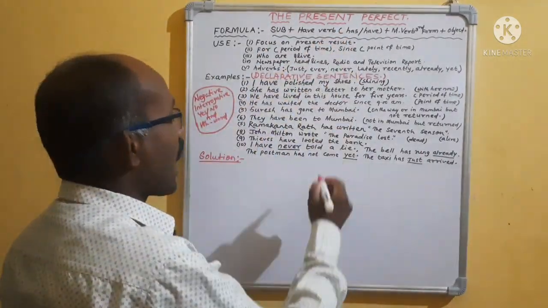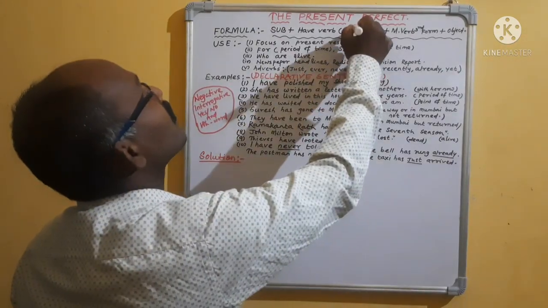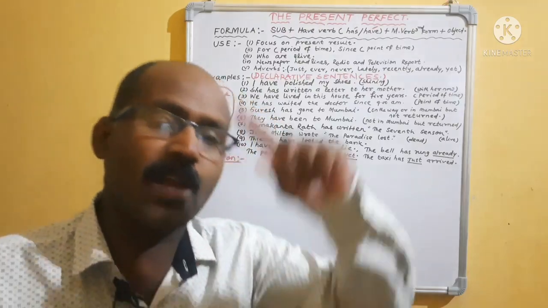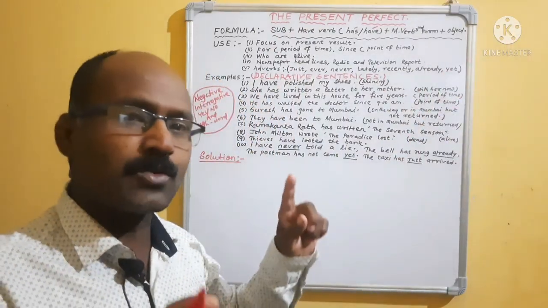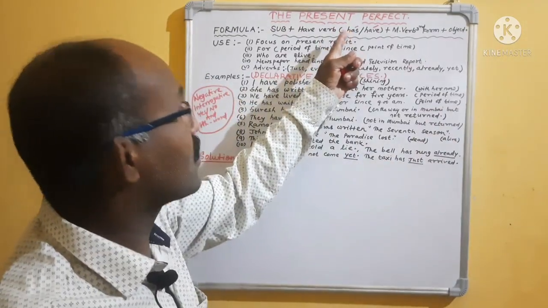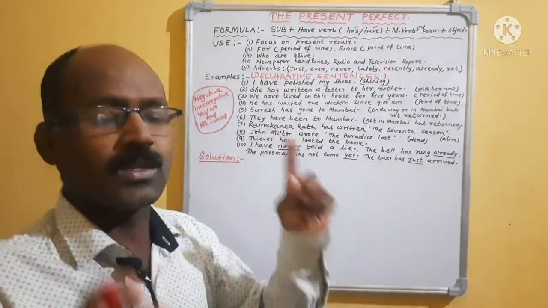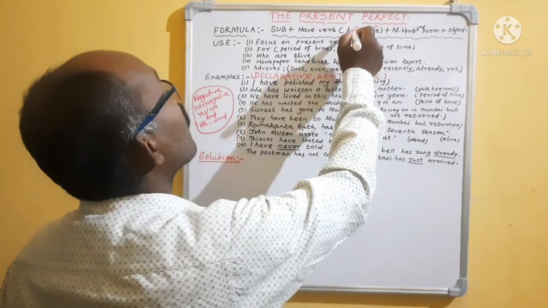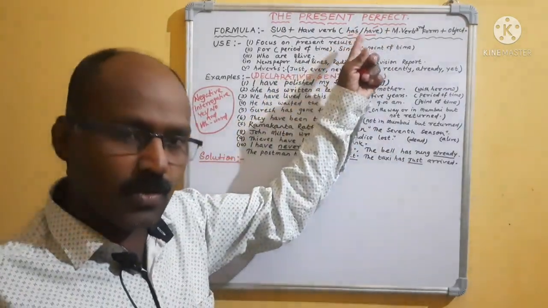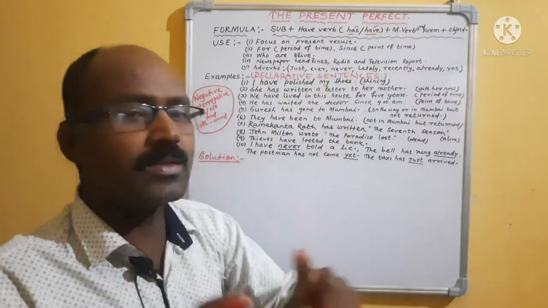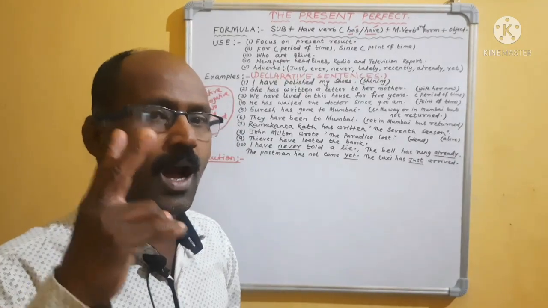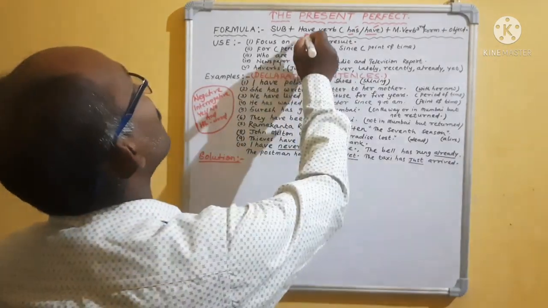What are the have verbs? In present tense you will find has and have. Past tense only one, had. When I teach past, then I will tell. In future you will get will have, shall have. I will tell at that time. But as we are discussing present perfect, you have to remember the have verb is has and have. Please remember has is singular, whereas have is plural. Only two verbs are there in present, has and have. That is known as have verb.